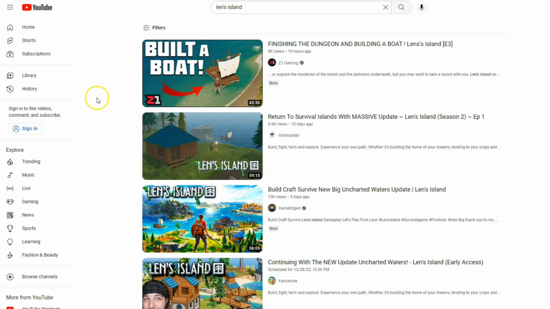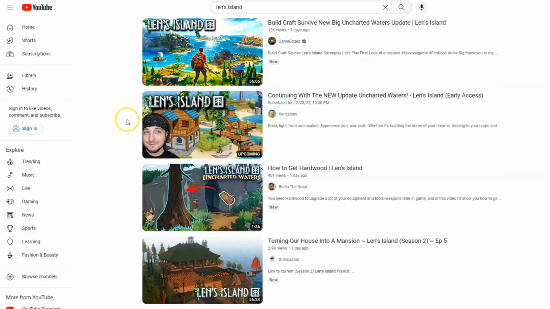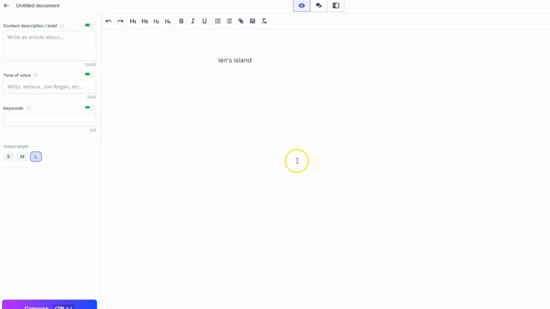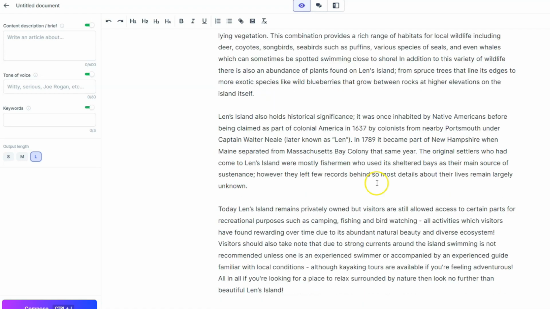I will give you another example. I will take a place for the gaming niche, for example, Rennes Island. This is an island in a game. And then I will try to write an article in the content AI tool. And now we have a long article. Rennes Island is a small island off the coast of New Hampshire located in the Gulf of Maine. Also we have a historical fact of this island.